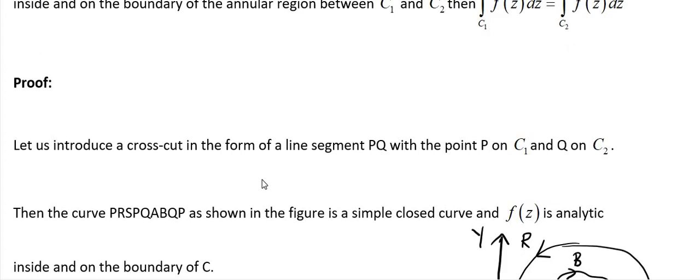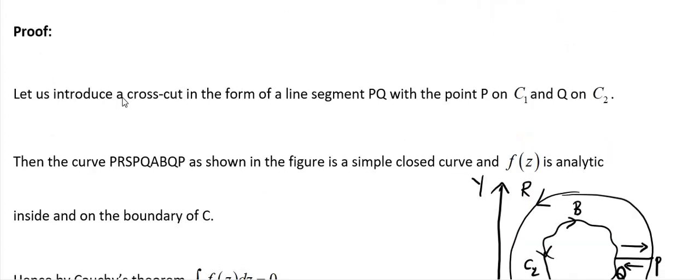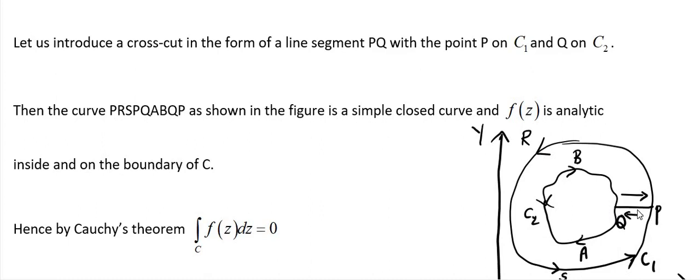Observe, let us introduce a cross cut in the form of a line segment PQ. This is the cross cut with the points P on C1, Q on C2.